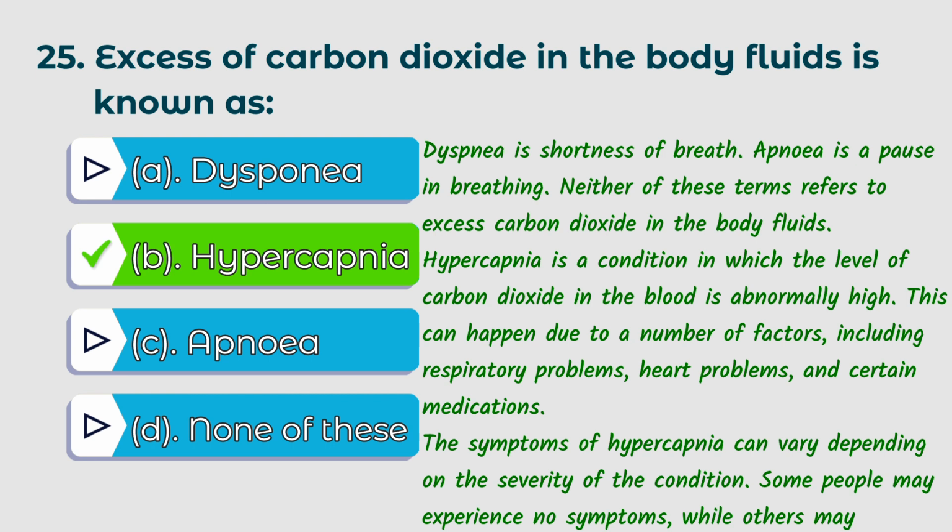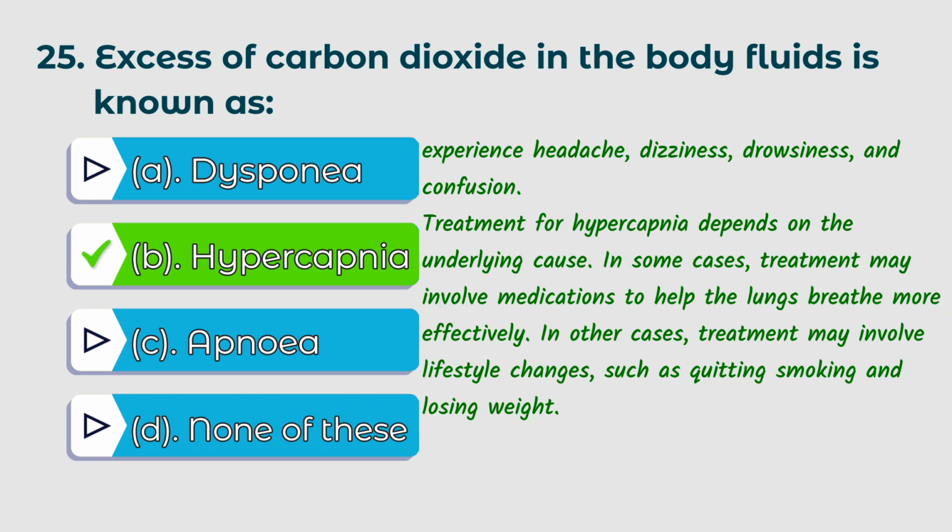Hypercapnia is a condition in which the level of carbon dioxide in the blood is abnormally high. This can happen due to a number of factors including respiratory problems, heart problems, and certain medications. The symptoms of hypercapnia can vary depending on the severity of the condition. Some people may experience no symptoms while others may experience headache, dizziness, drowsiness, and confusion.